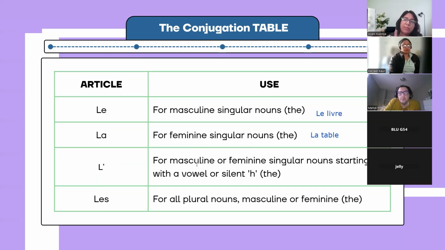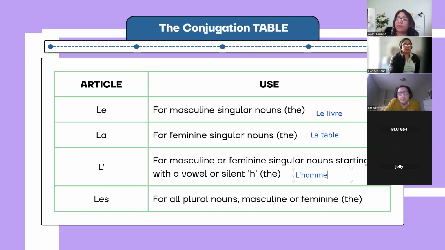So L apostrophe is used with nouns which start with a vowel and are singular, irrespective of masculine or feminine. Give me an example. L'homme, which is the man. Man in French is homme, so the man is l'homme. H, remember? H is silent.